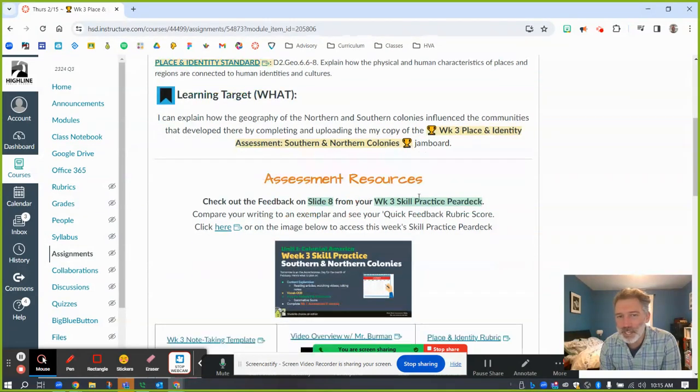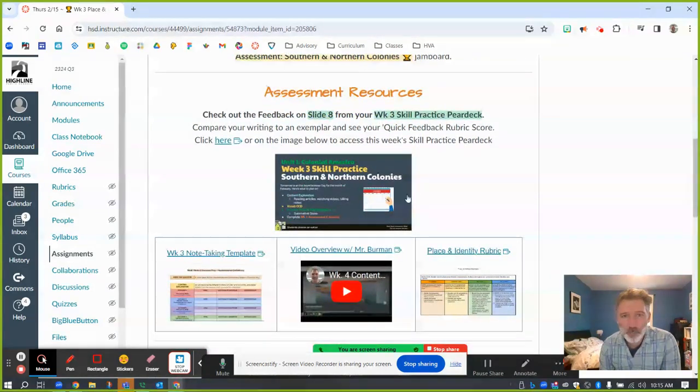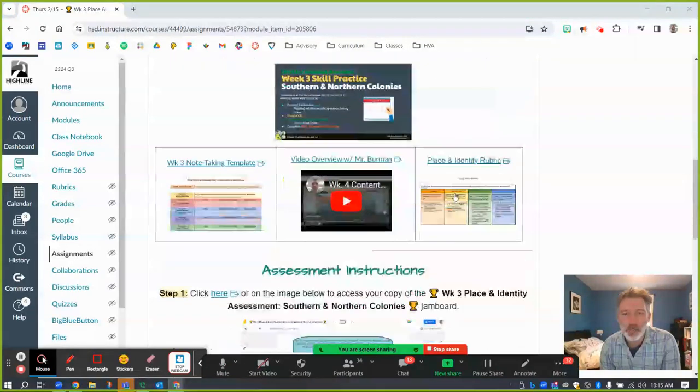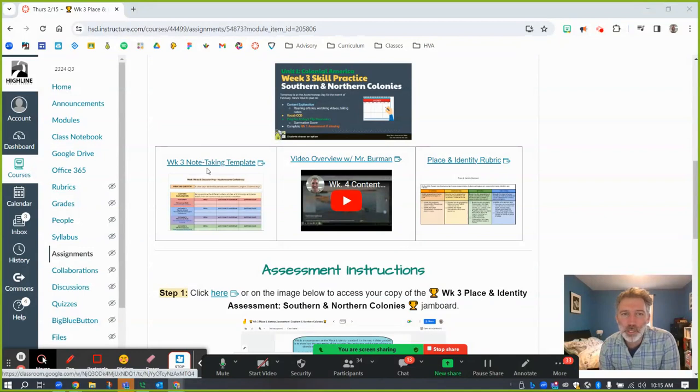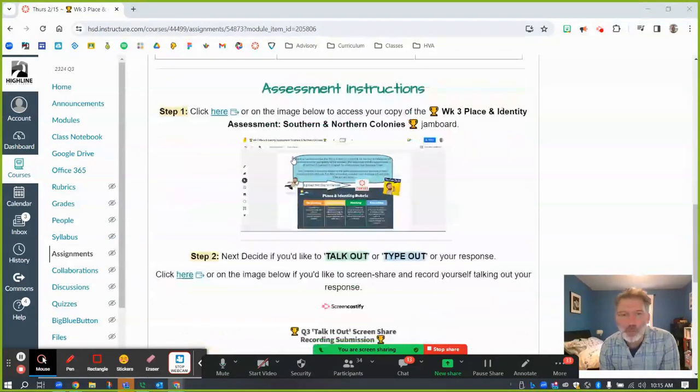and it's on a Jamboard today. So what we're about to do on Zoom is go to slide 8 from Tuesday's skill practice to see some quick feedback and an exemplar. We'll open that up in just a second. A couple of other resources that you might find helpful: here's a link to the video overview from earlier this week. Here's a link to your week 3 notes, and that's got all the different documents and videos from the week in there. Here's your instructions, though.